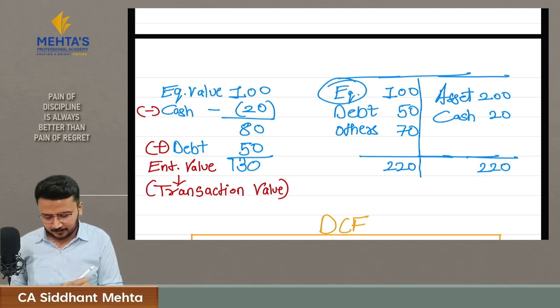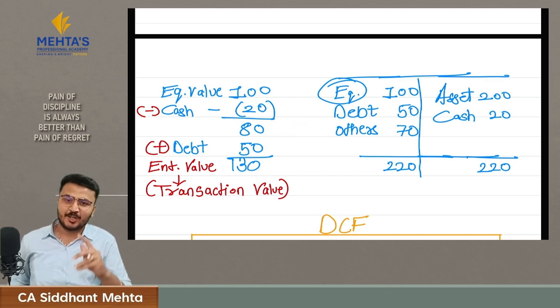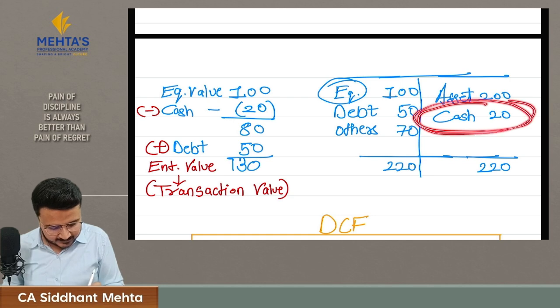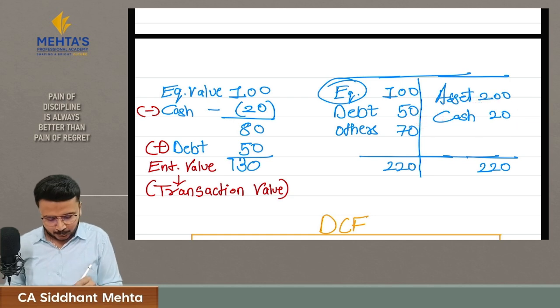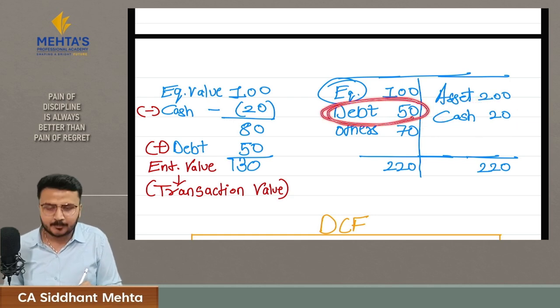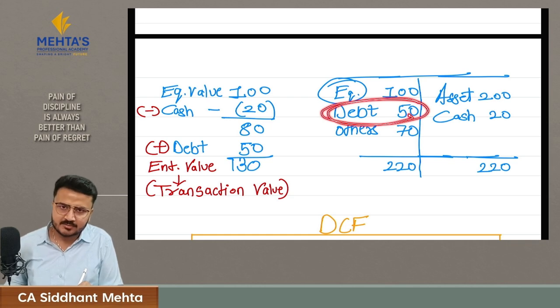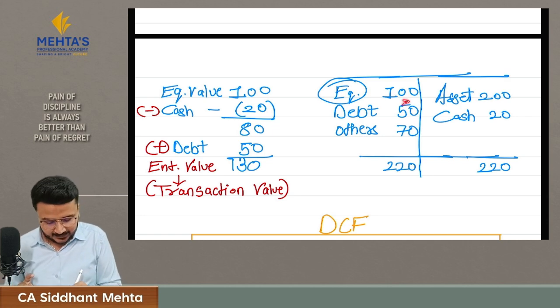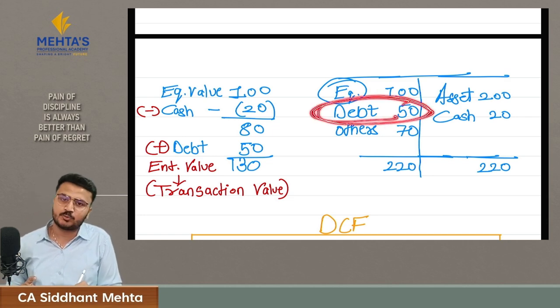The same example applies here, and here the effective price of buying this entire company is 80 rupees and not 100 rupees. But as I have control over this cash of 20 rupees, I also now have an obligation on my head of this 50 rupees. Yes, this obligation was not there on me earlier, but now being the owner of the company, I have this obligation of 50 rupees to be repaid.